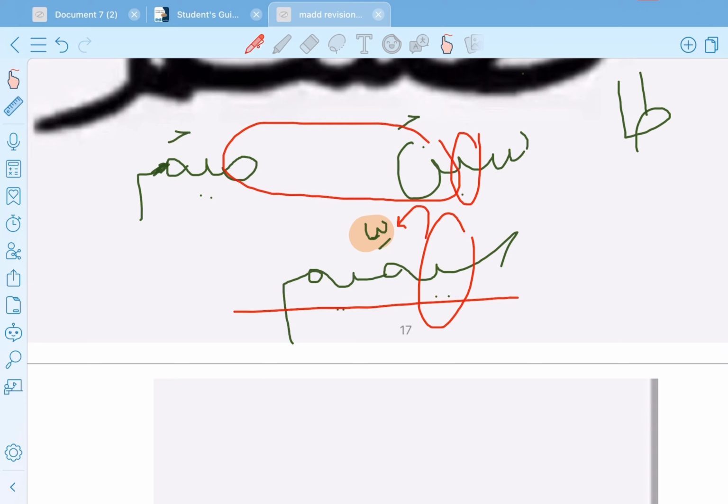Okay. Let's see here. Meme here. The ya is followed by what? Followed by a letter with sukun. Sukun, permanent sukun. So this is not a shadda. So it's going to be mad lazim harfi mukhaffaf, because it's not a shadda, it's a sukun.